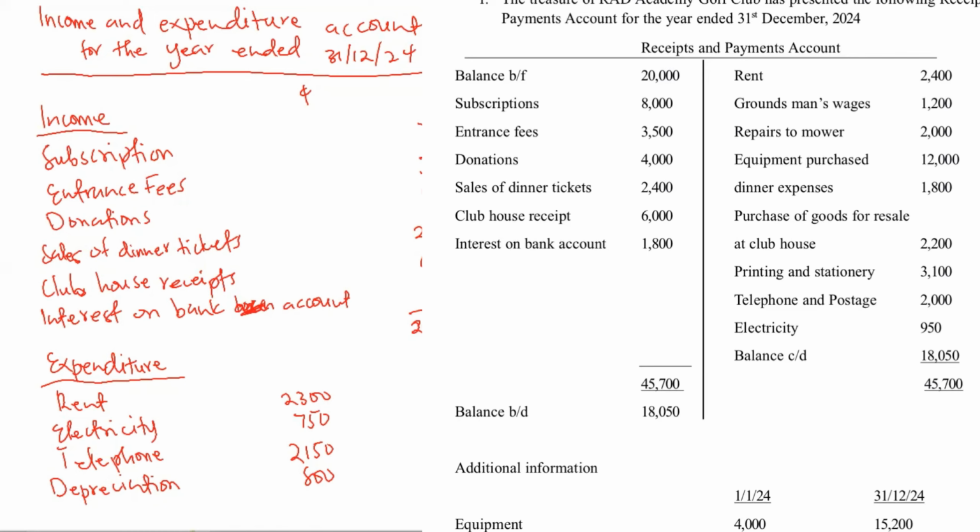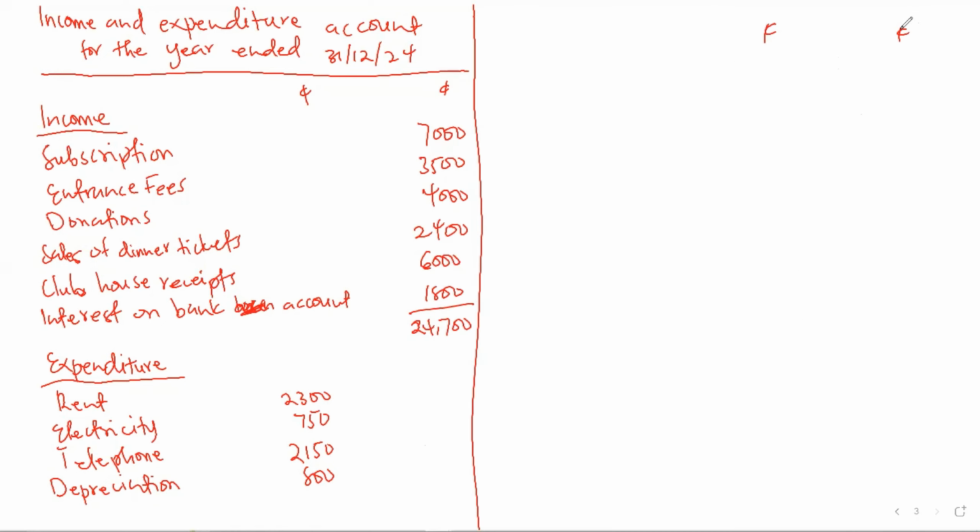All you have to know is that not everything on the payment side is an expenditure that you need to record here. So when there is a purchase of non-current assets, like purchase of equipment, you don't have to record it as an expenditure. You get it. So let's record some of the expenditures over there.